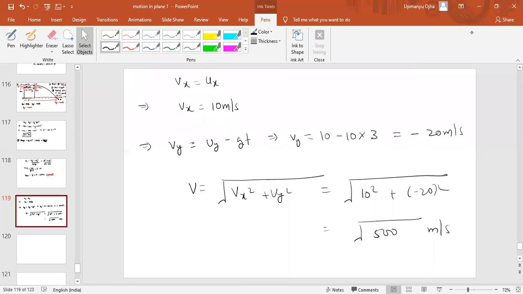We cannot use the 2uy by g formula. The reason is that formula is only valid when you are throwing the object from the ground. But here you are not throwing from the ground, we are throwing from a certain height. There is a difference between both the things. That is why I'm deriving each and everything. And I told you in the first class itself, I won't give you any formula. I will give you the method to solve that. If you have learned the method, you can get the answer. But if you are looking for the formula, then I don't think I will give you any formula.